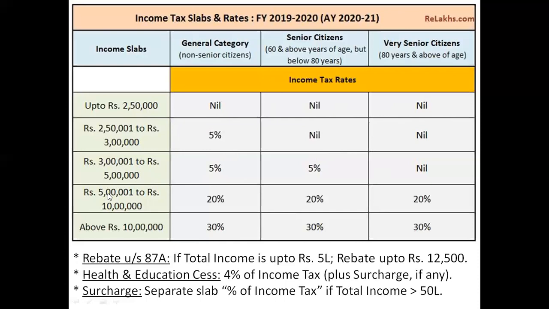Now if your income is falling above 5 lakh but up to 10 lakh rupees, your rate is 20%. And last is, if my income is above 10 lakh rupees, my rate is 30%. So basically friends, you are supposed to remember only 4 kind of rates. First is 0%, that is nil. Second is 5%, that is up to 5 lakh rupees. On everything above that, how much will be charged? 5%. Up to 10 lakh, it is 20%, and above 10 lakh, it is 30%. I hope I am clear till this particular table.